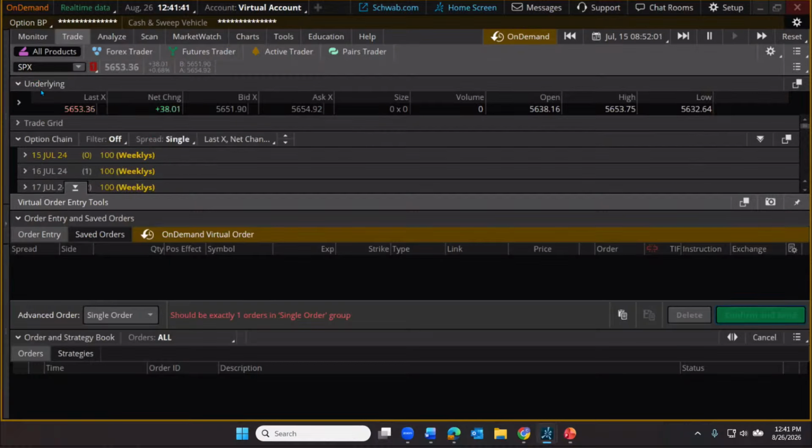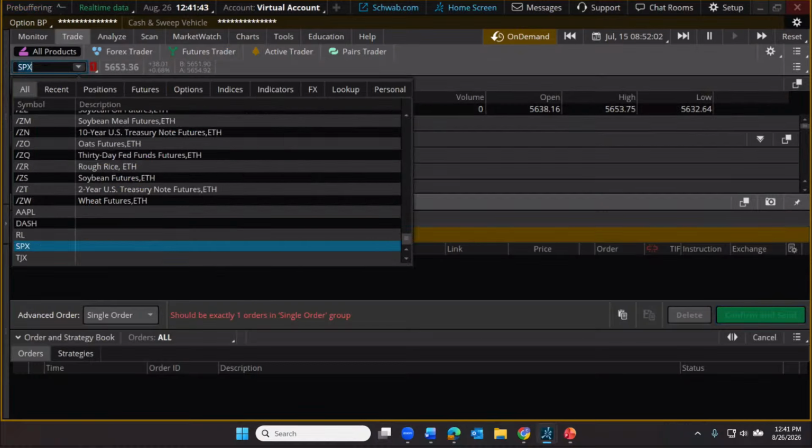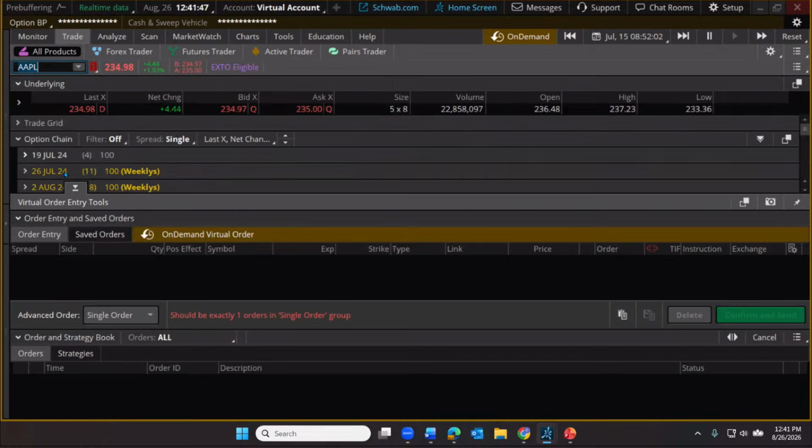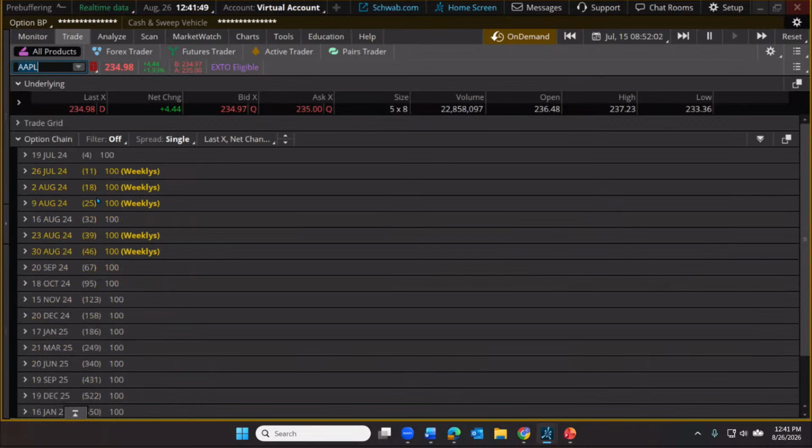Go to the option chain. We could bring up a stock. Let's say we bring up Apple, and this is no longer the options chain for Apple today, but the options chain for Apple in 2024. And we could start to place trades. We could monitor the progress of those trades on our monitor tab, just like we would with a typical trade. And then we can advance time, maybe a day, maybe a week, see how those trades play out.